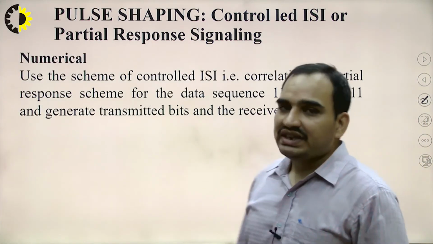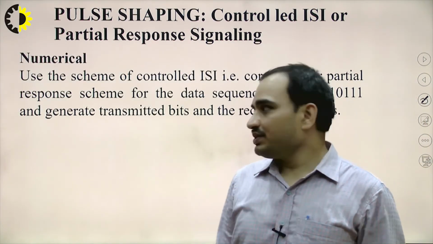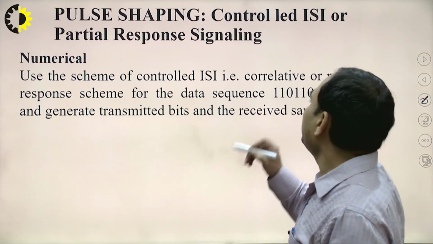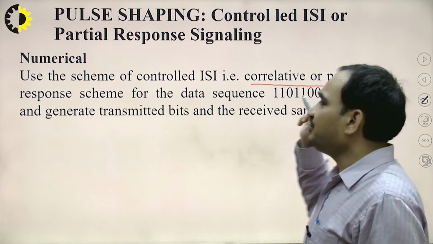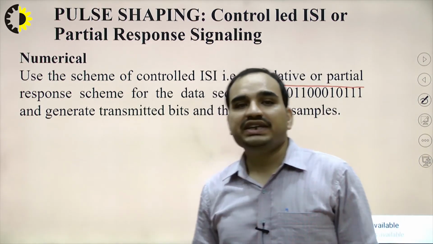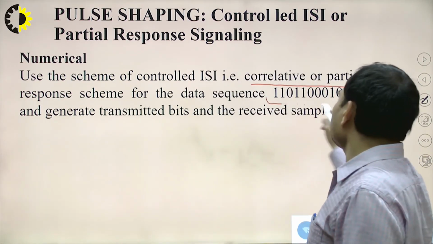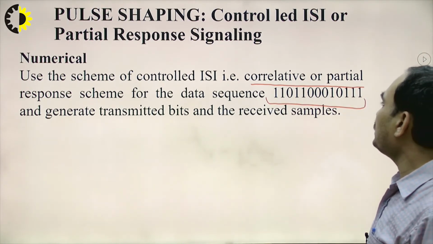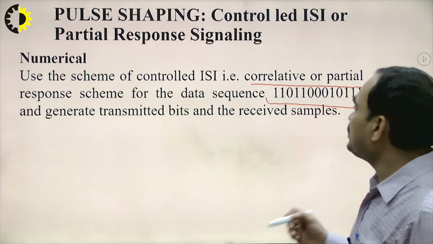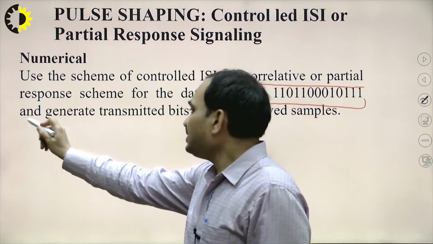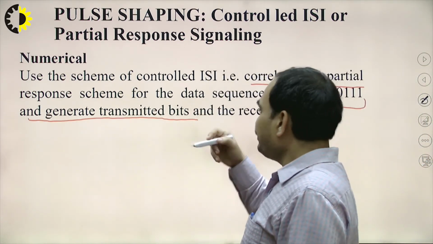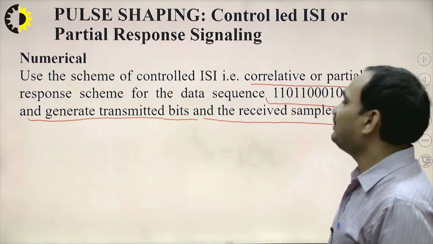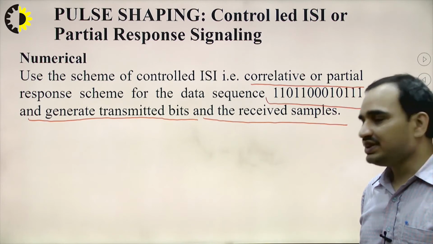So let's take one example to understand how this works. Let's consider the scheme of controlled ISI, or you can say the correlative or partial response scheme, for the data sequence. Now data is given to us: 110 11 000 10 111. What is the question? The question is that we have to generate the transmitted bits and the received samples.